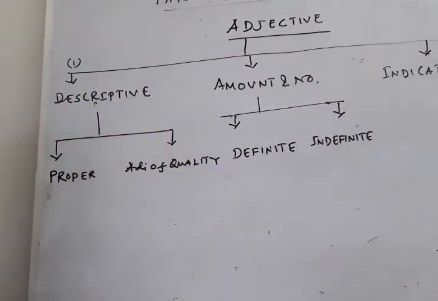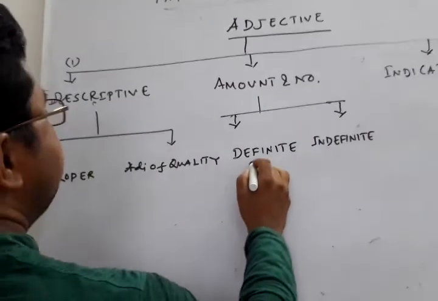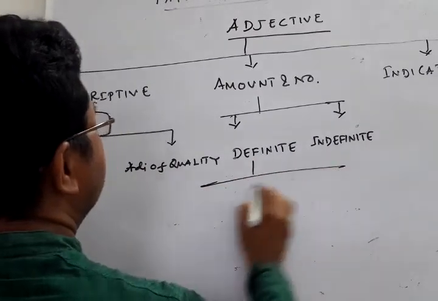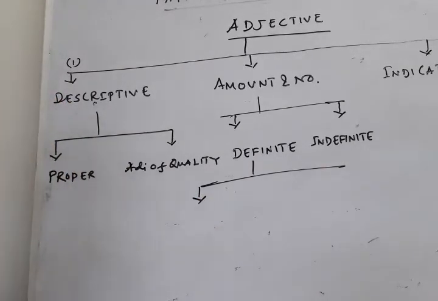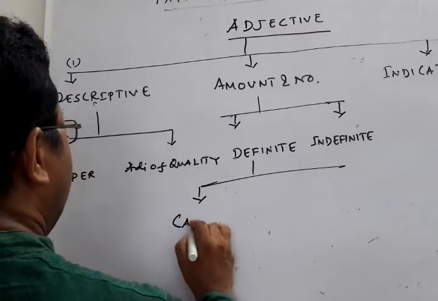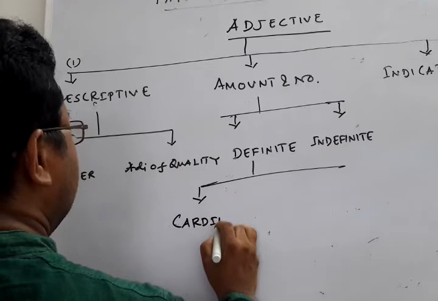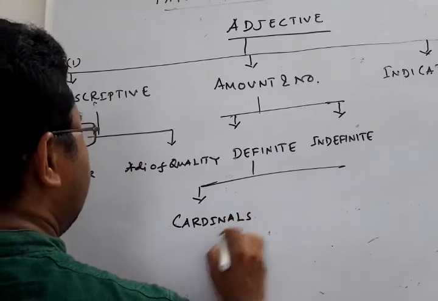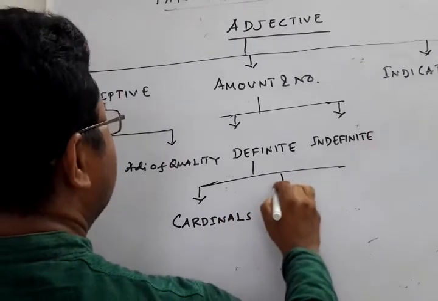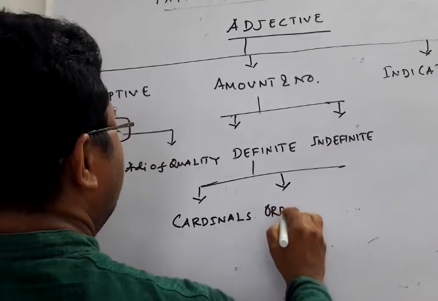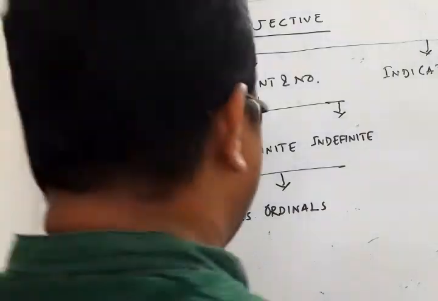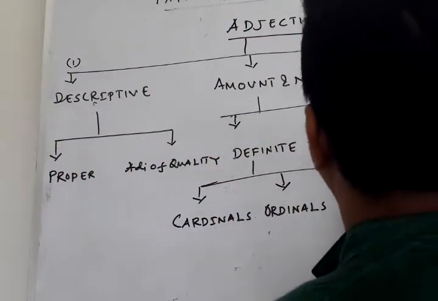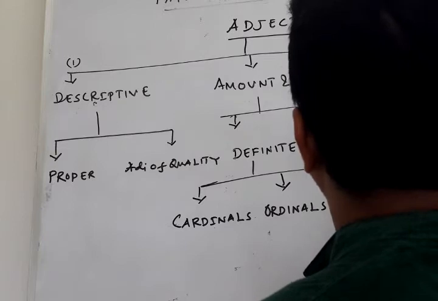Okay. We can further classify definite adjective into three parts. Number one, cardinals. That means cardinal numbers. Number two, ordinals. And number three, multiplicative.